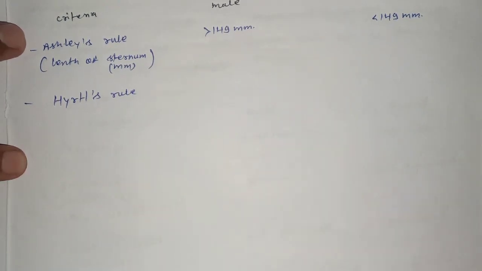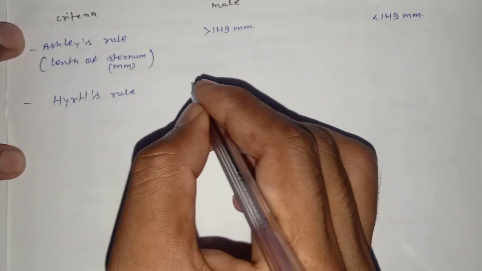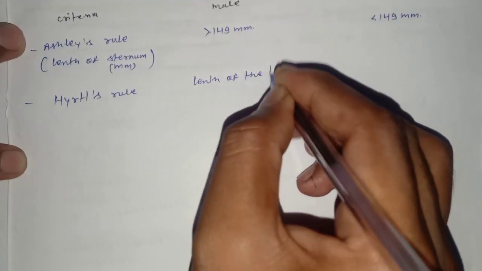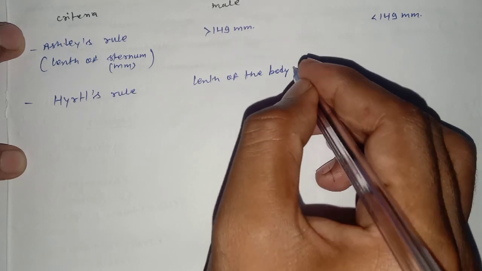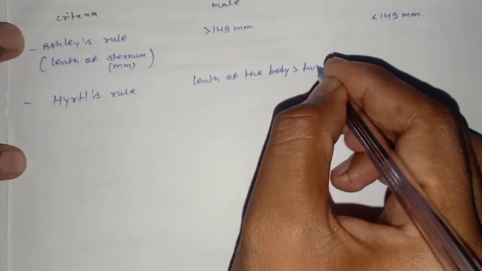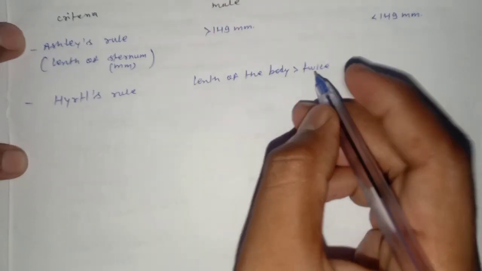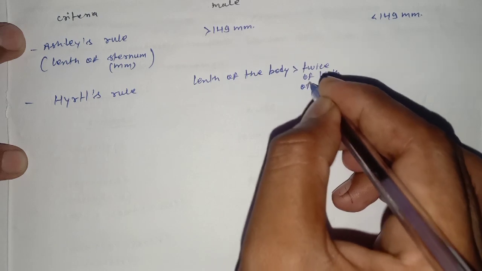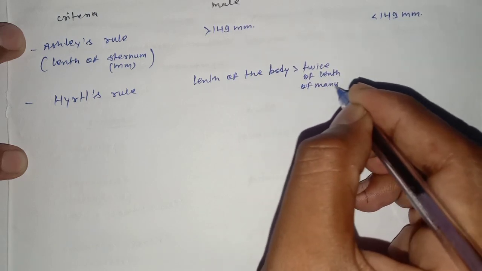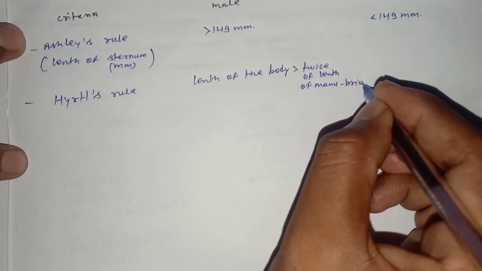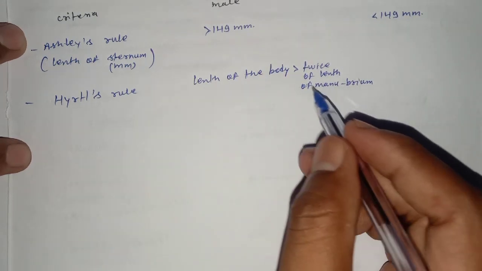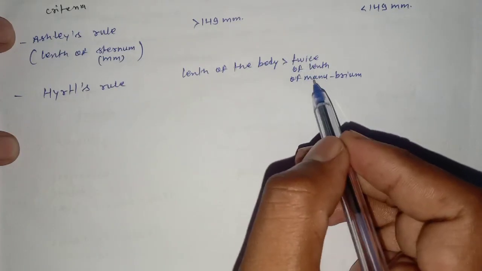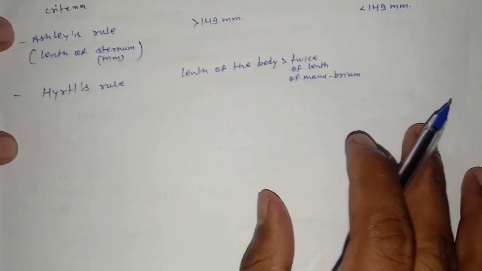According to Hurtel's rule, if the length of the body is more than twice the length of the manubrium of the sternum, then the sternum belongs to the male.